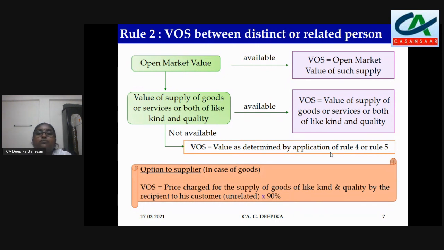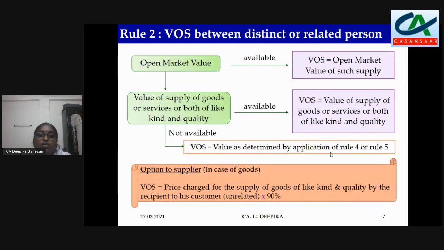So that means in case the first condition is not satisfied, that is the supplier and the recipient are unrelated persons. That is not satisfied. Then how will you find out the value? Open market value. The prevailing market value, if it is available, take that value.